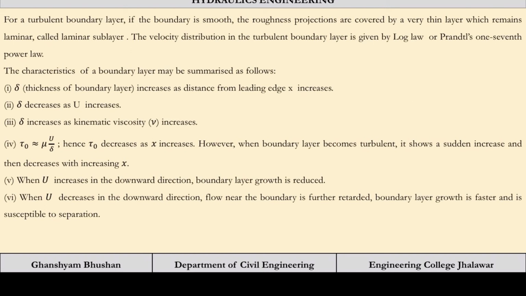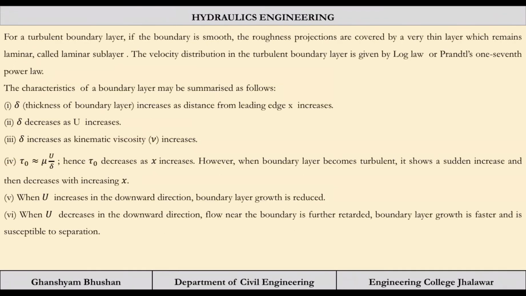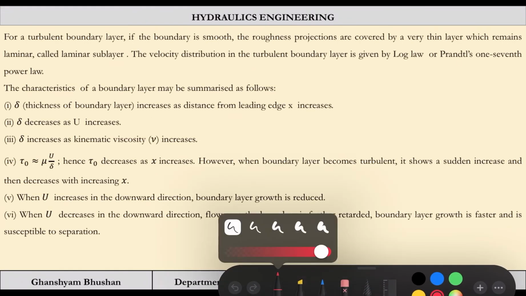Now let us see the characteristics of the boundary layer. We are going to summarize. These things may come in your examination, like the final exam also. This chapter is theoretically very important, because there are a few theory points, and it is quite easy also. You can learn, first try to understand, and then you will be able to write the answers based on this theoretical part. The thickness of the boundary layer increases as the distance from the leading edge increases, which we have already discussed.